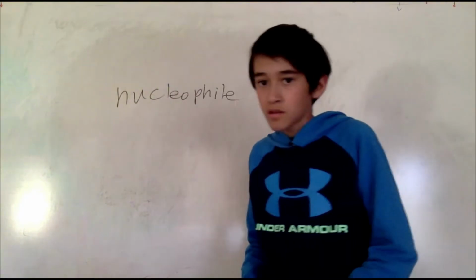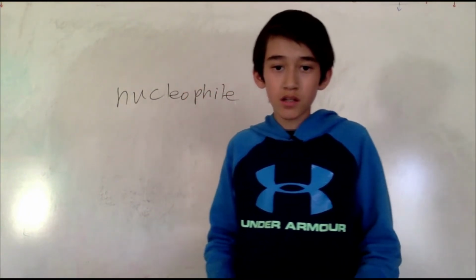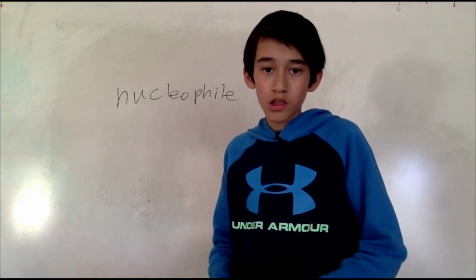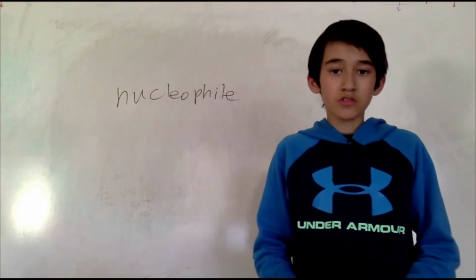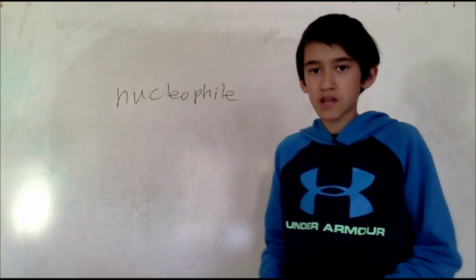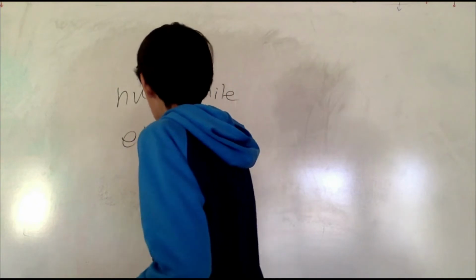And there are two types that describe these. An electron-rich center is called a nucleophile. An electron-poor center, where there are not as many electrons at the center and they're more towards the outside, is called an electrophile.